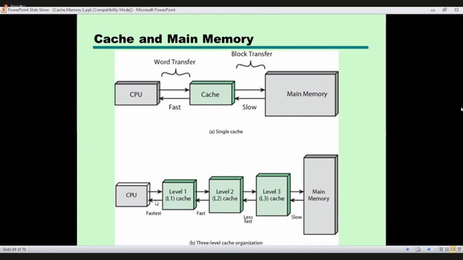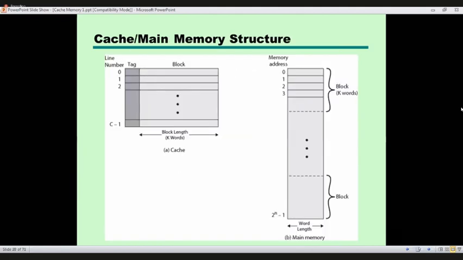Once the size gets bigger and bigger, it also tends to be slower. Let's move on to the cache memory structure.